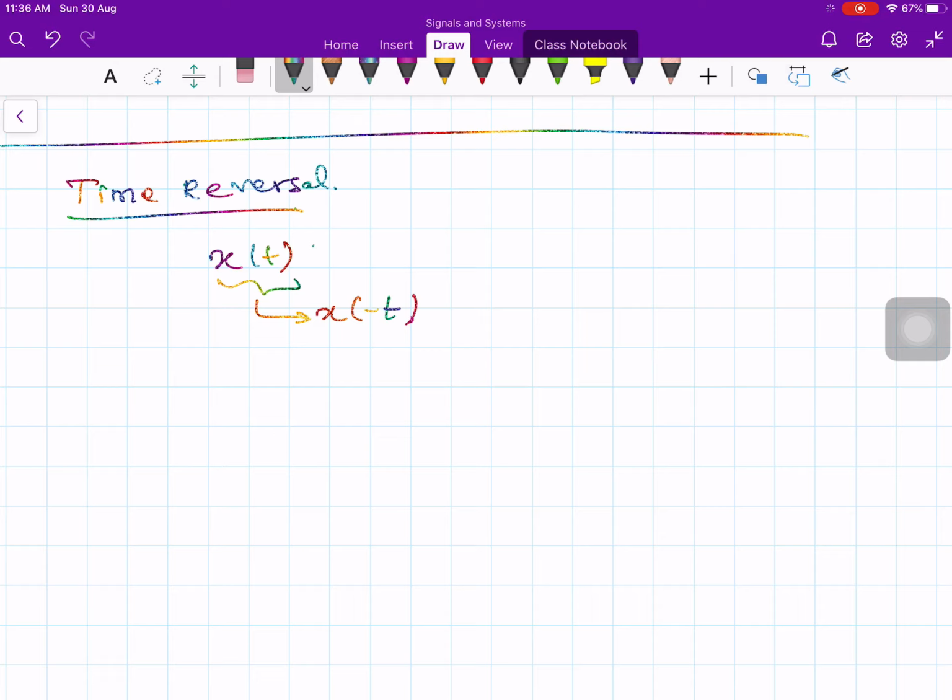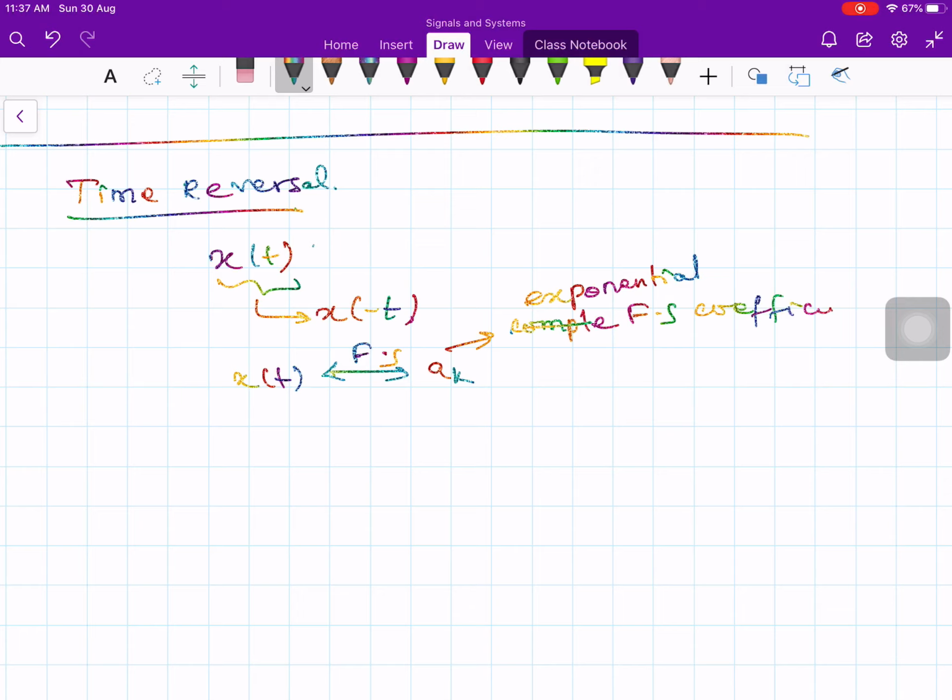Now what this property says is, if x of t has a Fourier series, let's say a k, don't confuse with the trigonometric. This is the complex Fourier series, sorry, exponential Fourier series coefficients. Please don't confuse with the trigonometric Fourier series, where we said a k, a n, b k, b n.